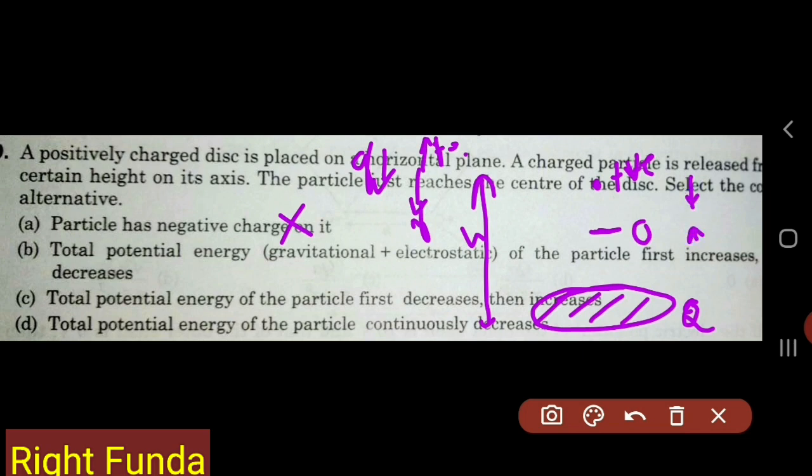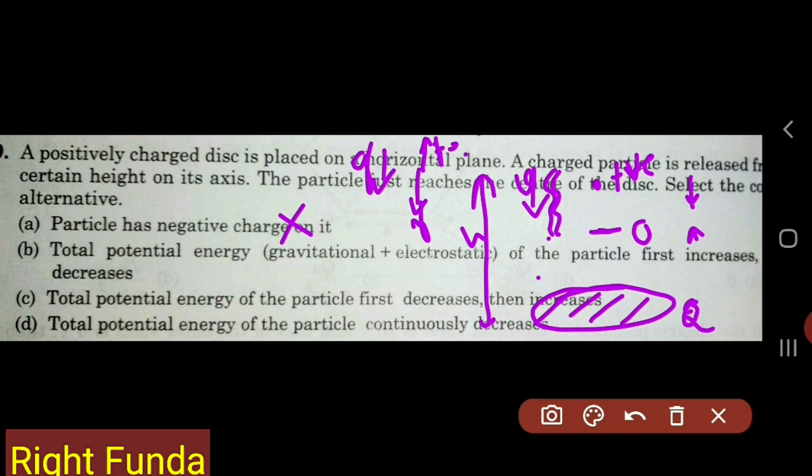So from here to here, velocity increases. Here velocity becomes maximum, and after that velocity again decreases from here to here. So the kinetic energy first increases, then decreases. But we know the total energy, kinetic plus potential, is constant. So as kinetic increases, potential must decrease.